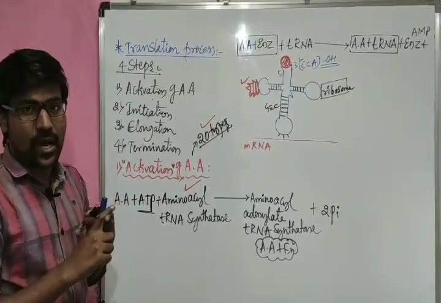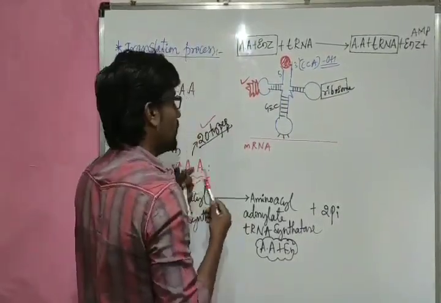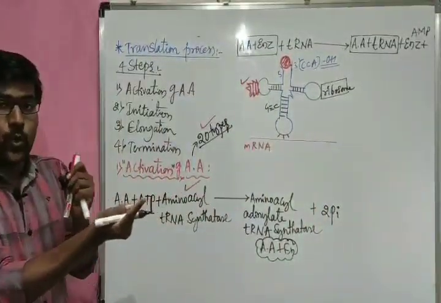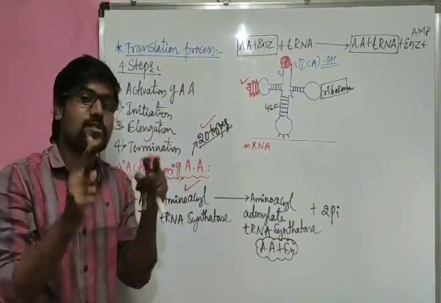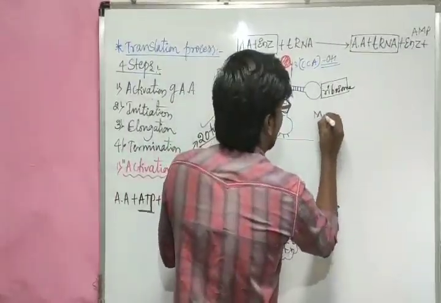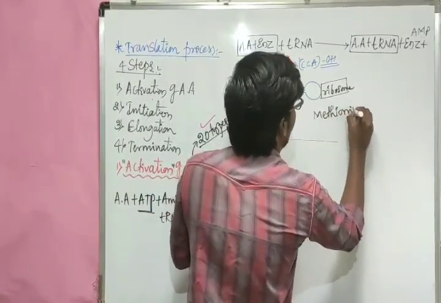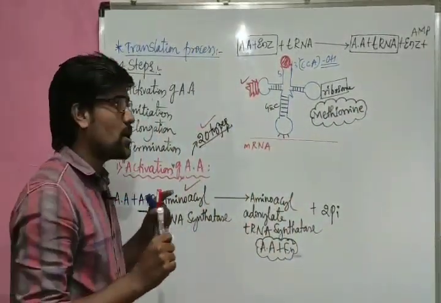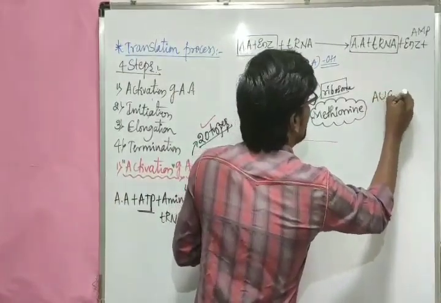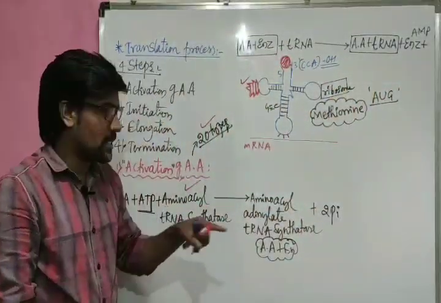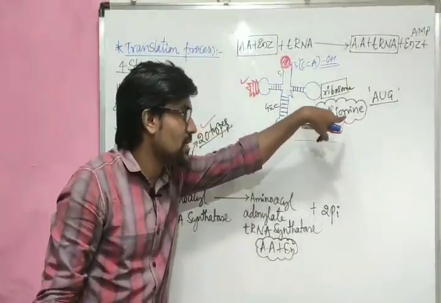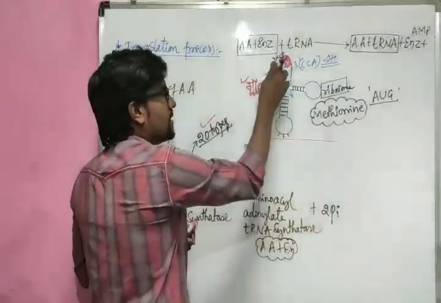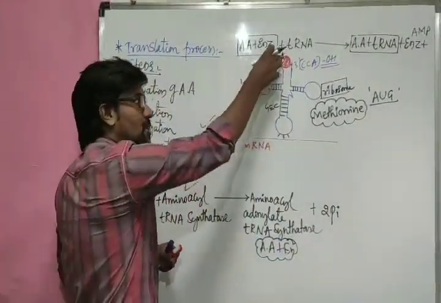After the activation of the amino acid, as we already know, the first amino acid which will begin the translation process is methionine. Methionine is the initial amino acid which will start the process. Why? Because methionine is coded by AUG. As already we know, AUG is the initiator codon present on the mRNA. If the AUG code is present, methionine will attach. Imagine this is the methionine, I will write it as MET. This is the methionine amino acid attached to the tRNA.